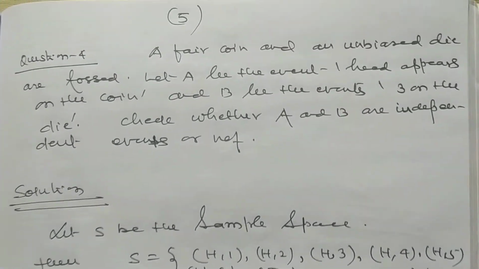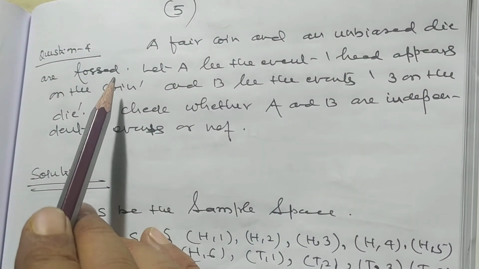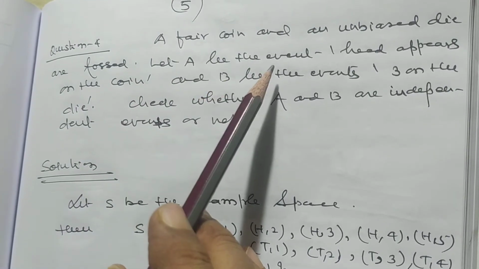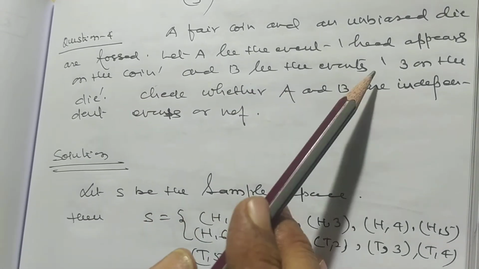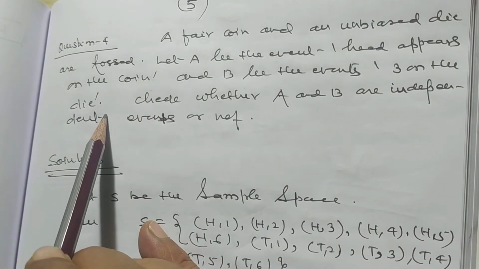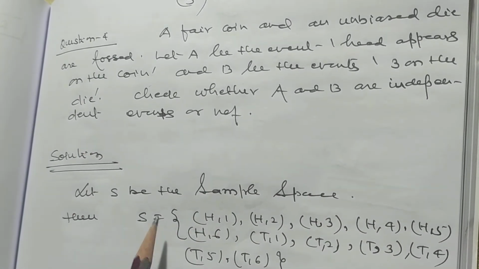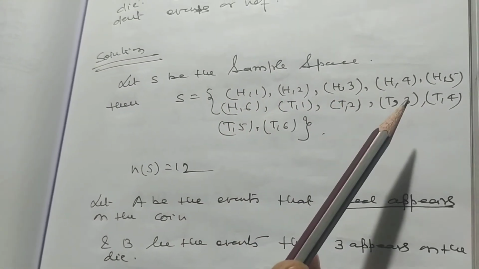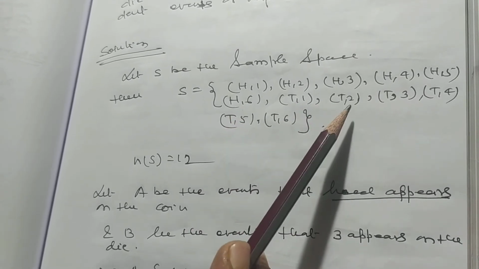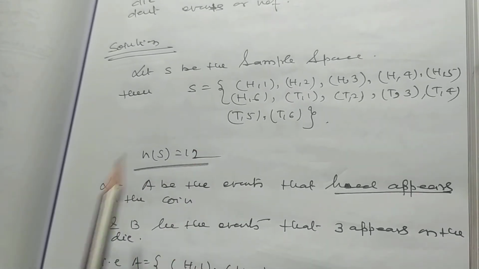Now I want to discuss problem number 4. A fair coin and an unbiased die are tossed. Let A be the event that one head appears on the coin and B be the event 3 on the die. Check whether A and B are independent events or not. Let S be the sample space: H1, H2, H3, H4, H5, H6, T1, T2, T3, T4, T5, T6. So there are 12 elements in the sample space.